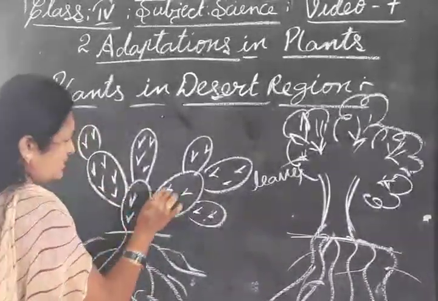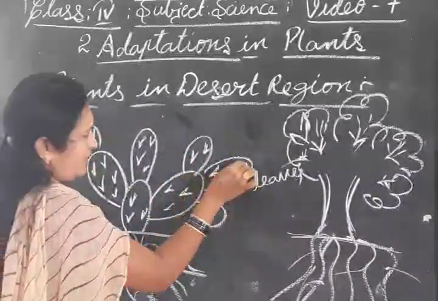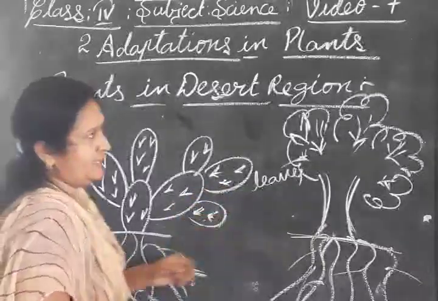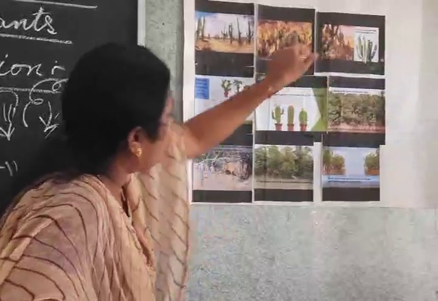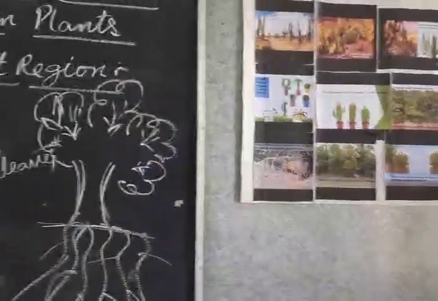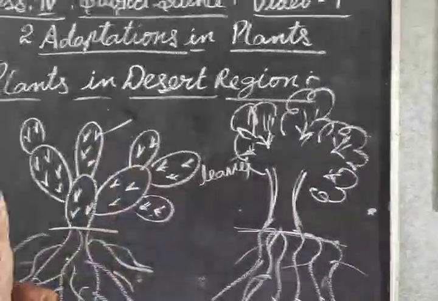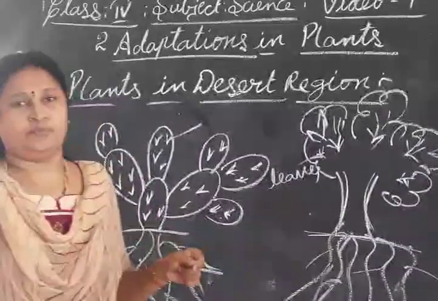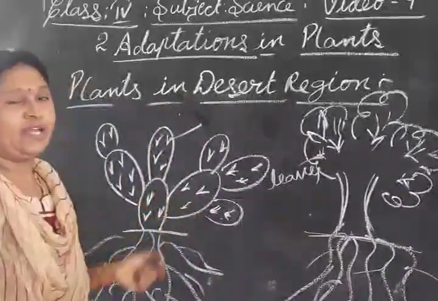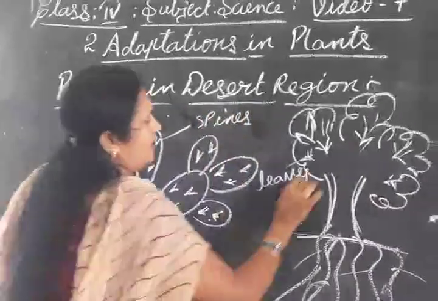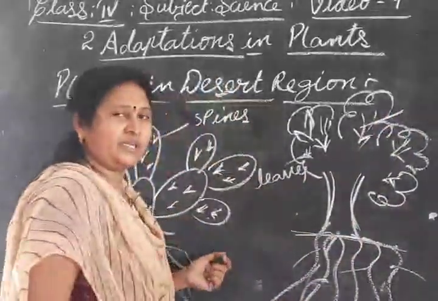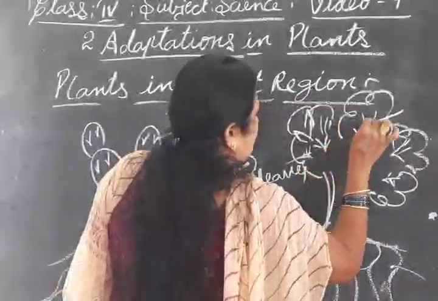See here. Some small spines we can observe on the desert plants. These spines are leaves only, modified as spines in the deserts. Leaves modified as spines. See in our regular plants, we can see these are the leaves.